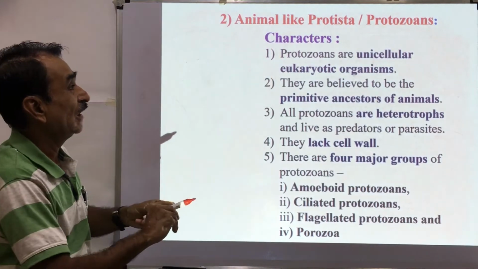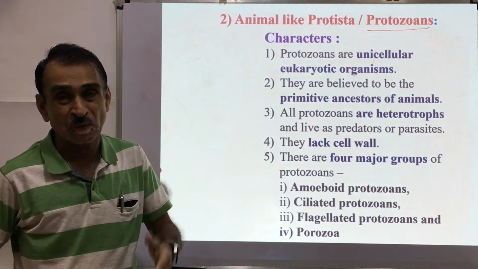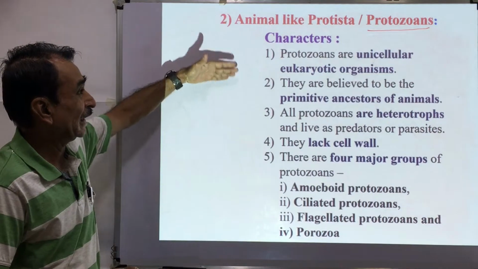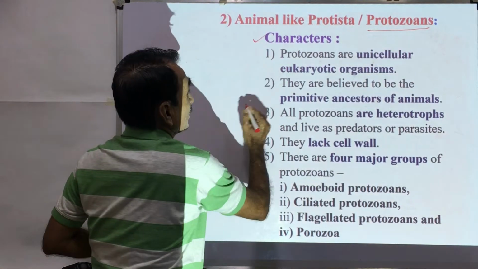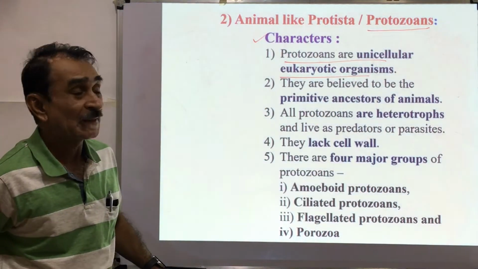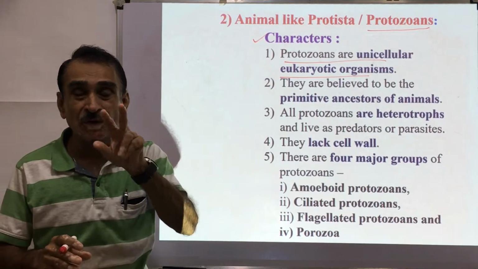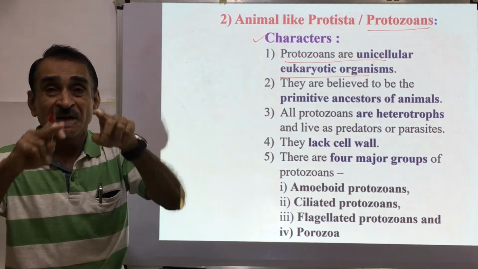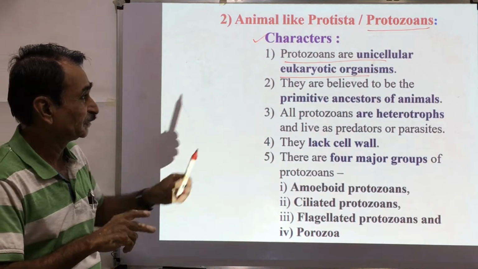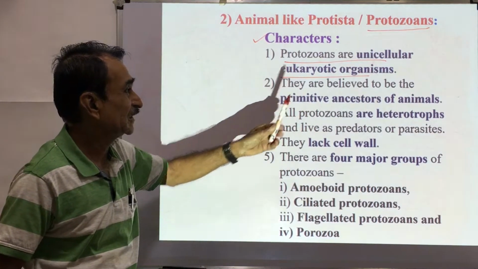Animal-like protista, these are called protozoans. In zoology, we might have studied protozoa. Such types of protozoan organisms are included under this category. The characters: protozoans are unicellular, having eukaryotic cellular organization. Eukaryotic cellular organization means, you remember only these 2 important points: a well-defined nucleus and well-organized cell organelles. So these are unicellular, having eukaryotic cell organization.